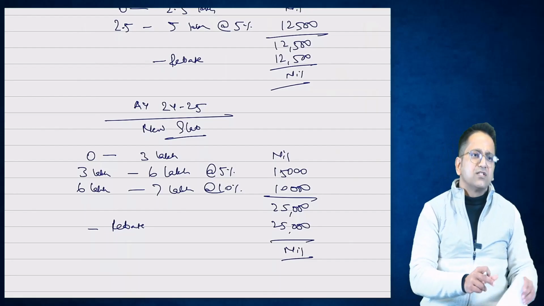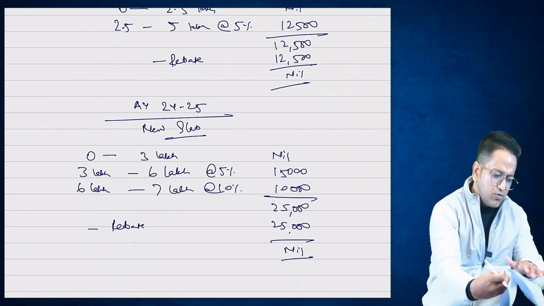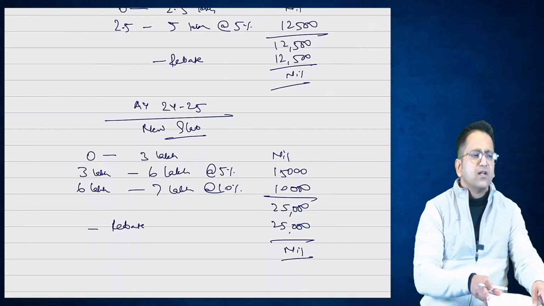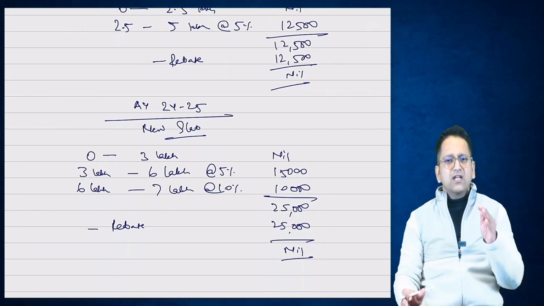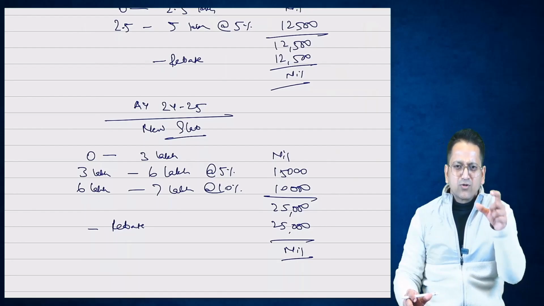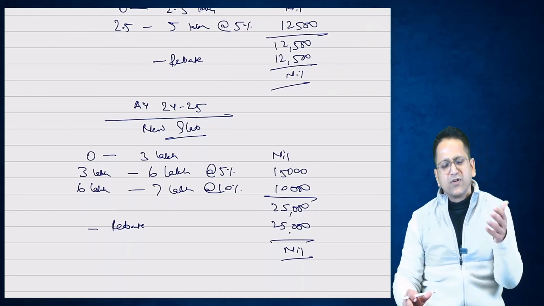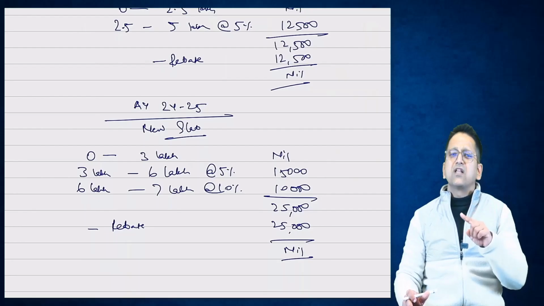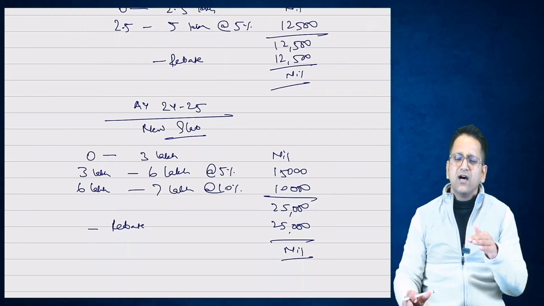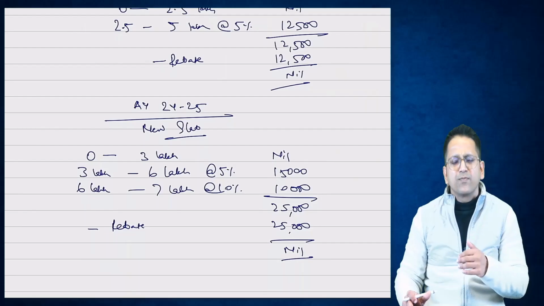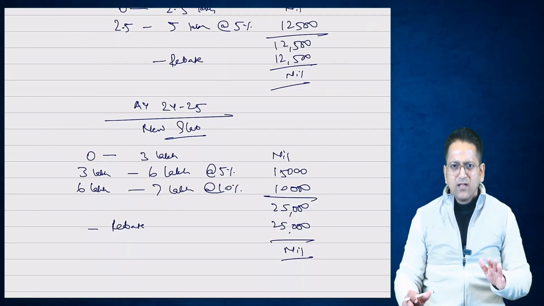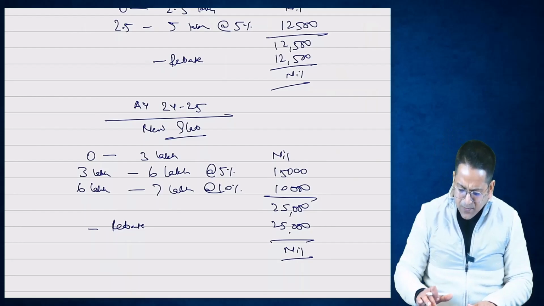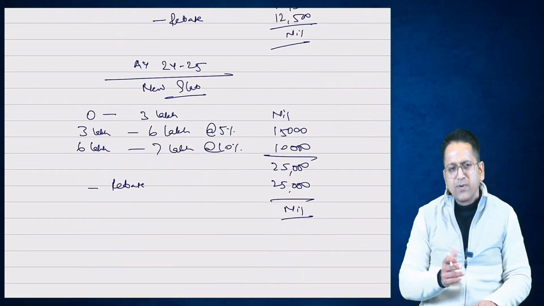Did you understand whether it is the old slab or the new slab? Okay. So, do you know that because of the rebate, up to a threshold income it became tax-free? In the old slab, there is no tax on income up to 5 lakh rupees, right? And in the new slab, there was no tax on income up to 7 lakh rupees. Now, according to the current slab, how much tax will be levied on an income up to 7 lakh rupees?